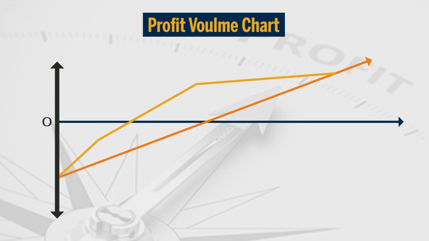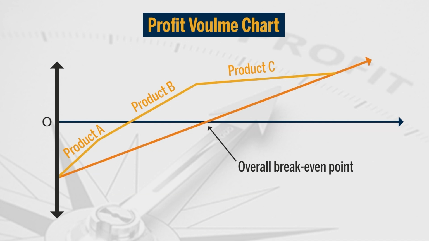For example, there are three products A, B and C, and the chart shows the overall position of the business. Point 0 shows no profit, no loss, that is the break even line. The area below the break even line is the loss area, while the area above the break even point is the profit area. The total profit line is also depicted in the chart. There are three products, namely A, B and C, which are sold by the business unit.